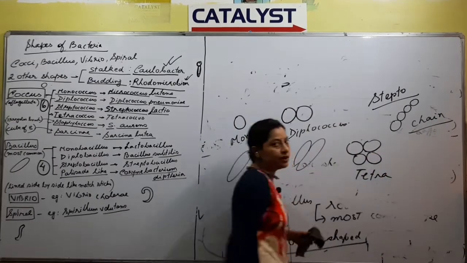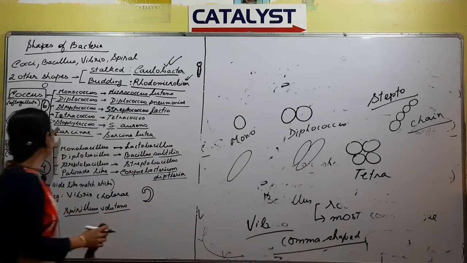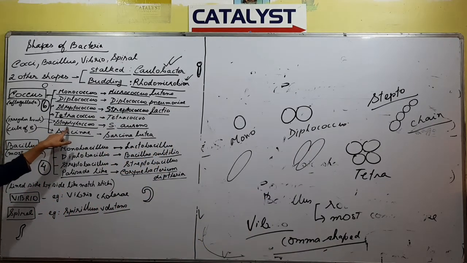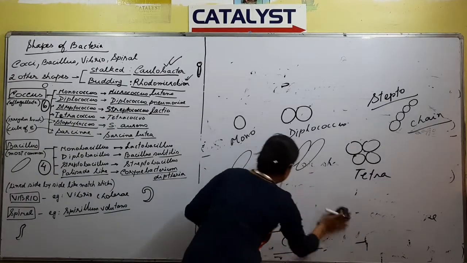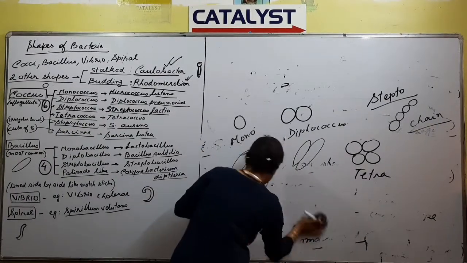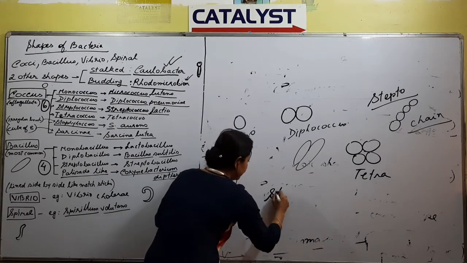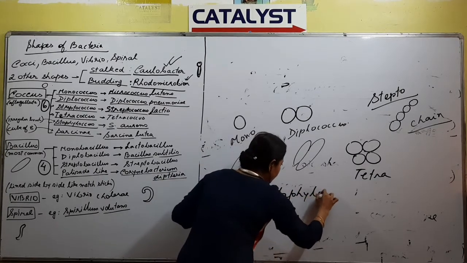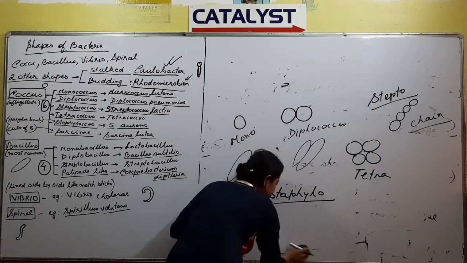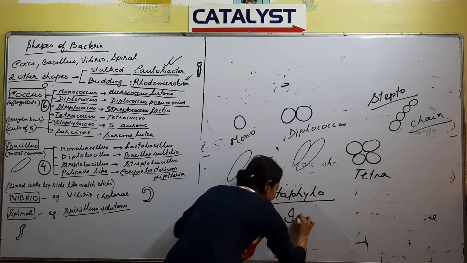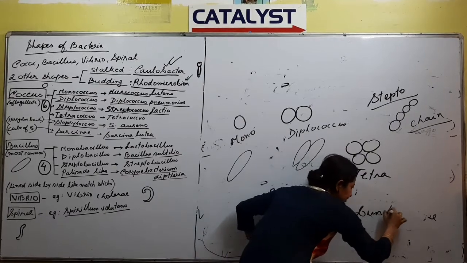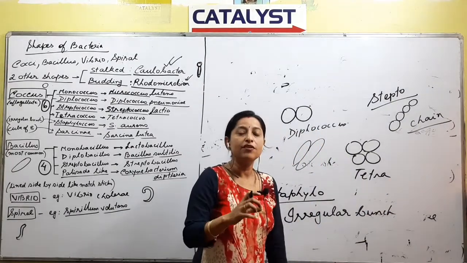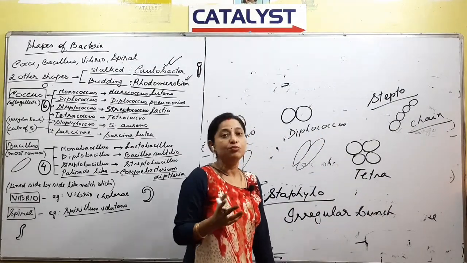Right? And ultimately, we have something called as Staphylo. What is Staphylo, or what we understand by the word Staphylo? Irregular bunch. If the bacteria remain in the form of an irregular bunch, we remember the picture of grapes.